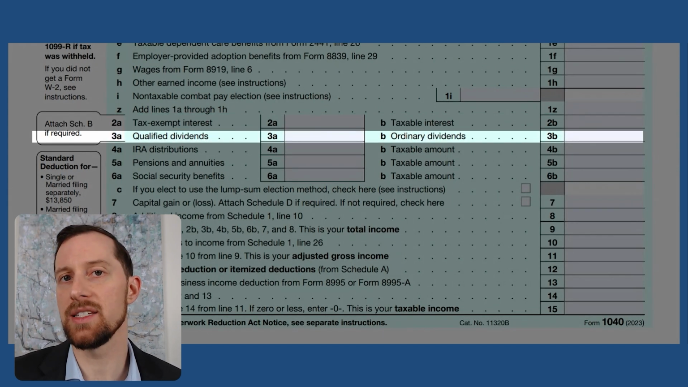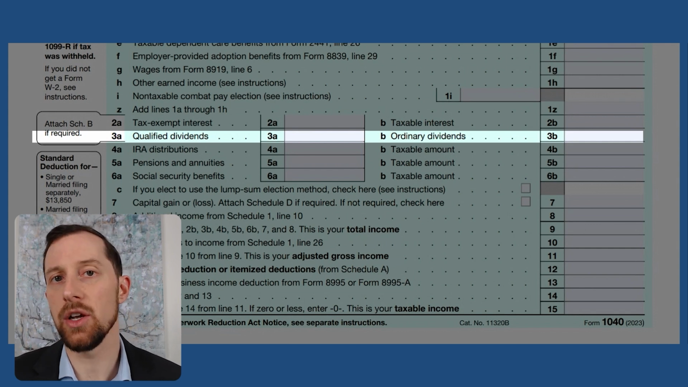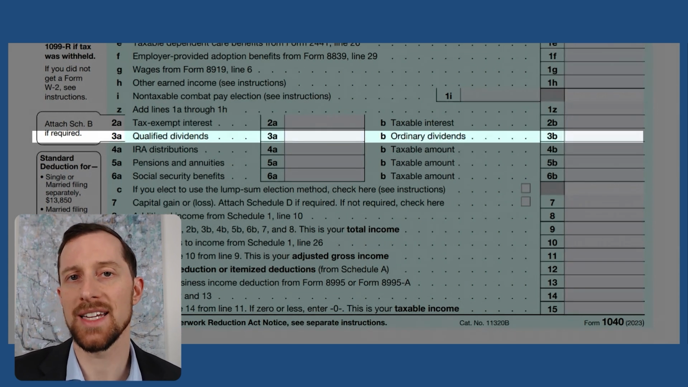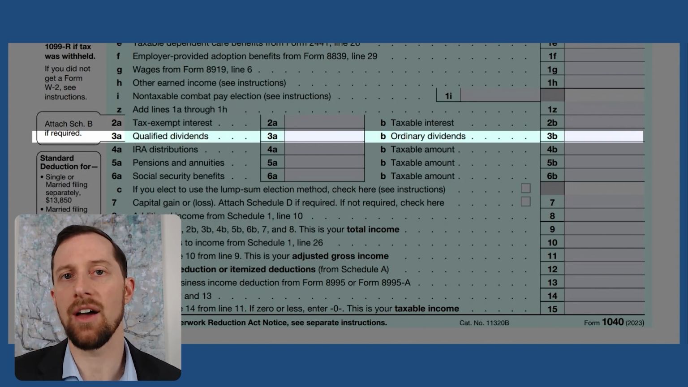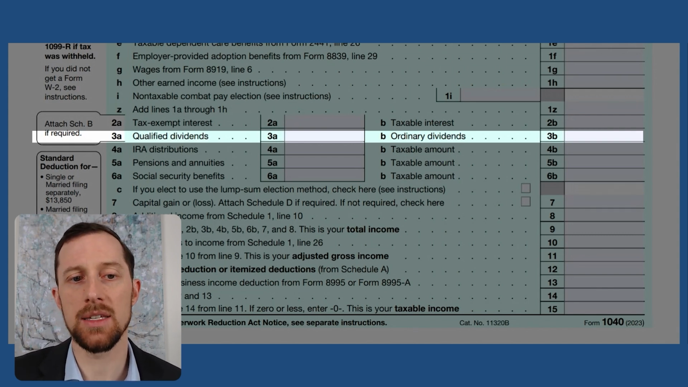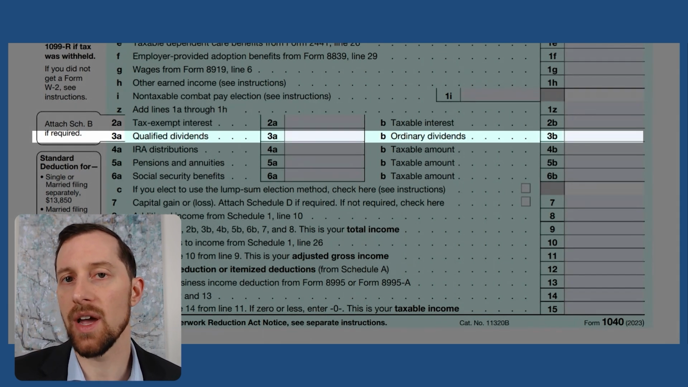Next, we've got line 3. We've got qualified dividends and ordinary dividends. The big thing to note here is that your qualified dividends are going to be taxed at the same rate as your long-term capital gains. So if you are in that 15% long-term capital gains bracket, then your qualified dividends have the same preferential tax treatment. However, if you've got ordinary dividends, those are going to be taxed at your ordinary income level. So let's say you're at the 22 or 24% federal income tax bracket level. So your ordinary dividends are going to be taxed at that 22 or 24% level, whereas your qualified dividends, again, are going to be at that capital gains rate.